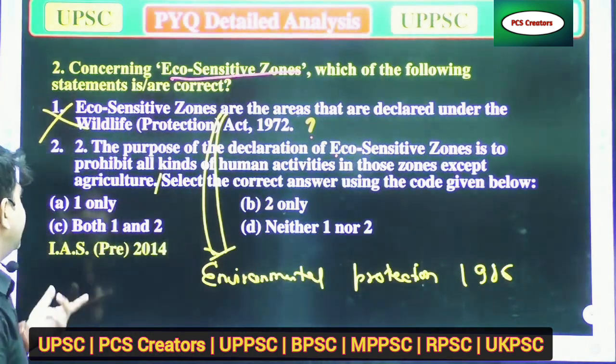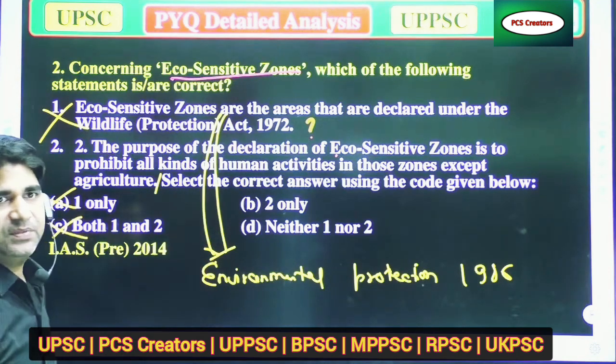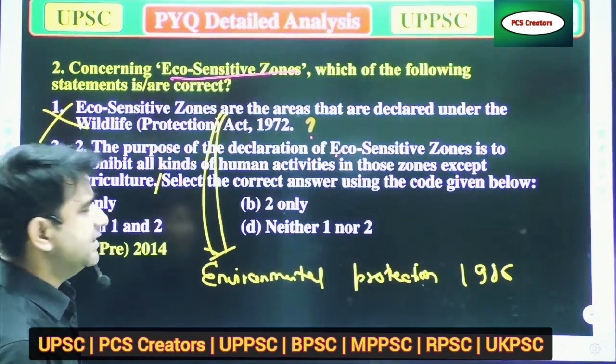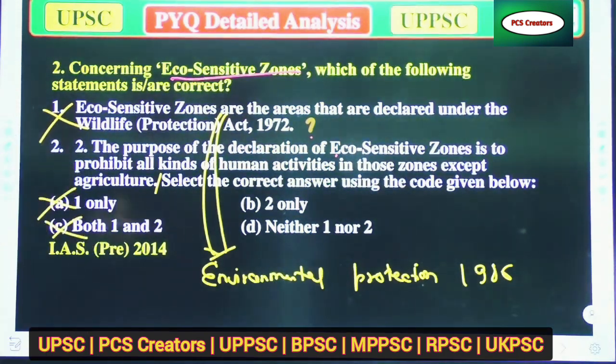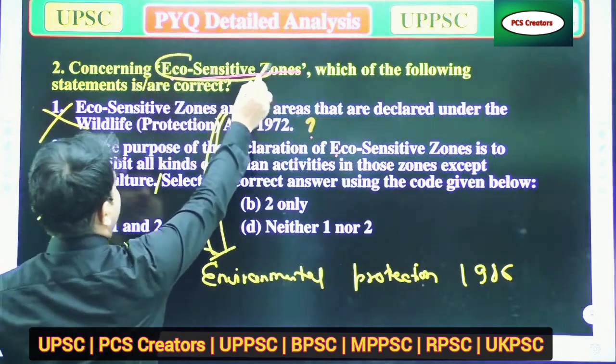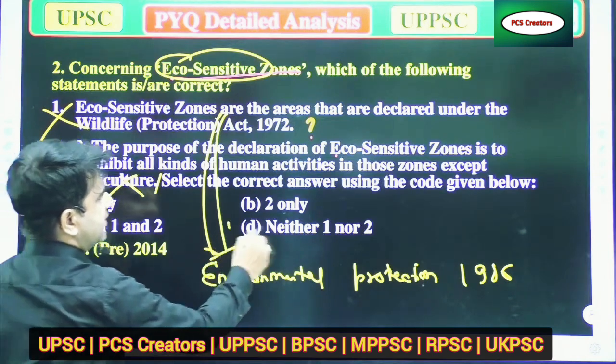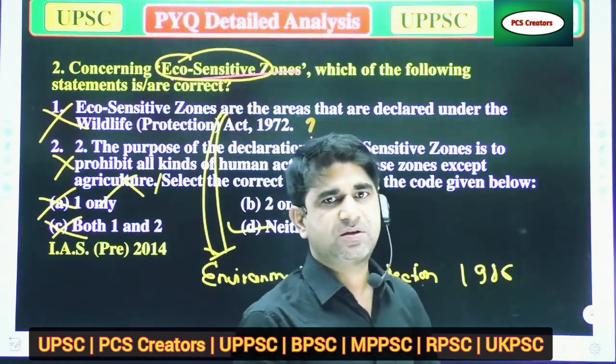When option 1 is incorrect, we have two options left: only 2, or option D, neither 1 nor 2. Now we'll move to option 2. The purpose of the declaration of eco-sensitive zone is to prohibit all kinds of human activities except agriculture. Suppose there is an ecologically sensitive zone, then agriculture will also be prohibited, so that is also wrong. So only option D, neither 1 nor 2, is correct. I think that will be enough for you.